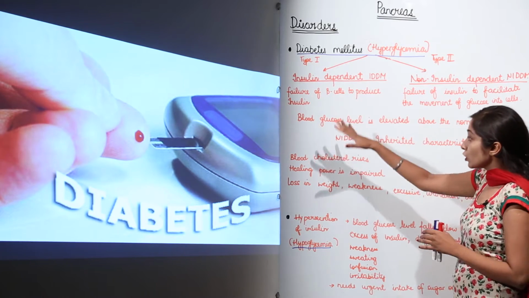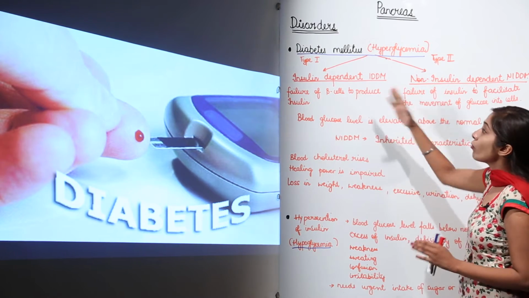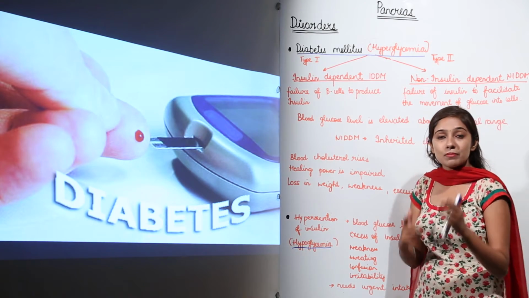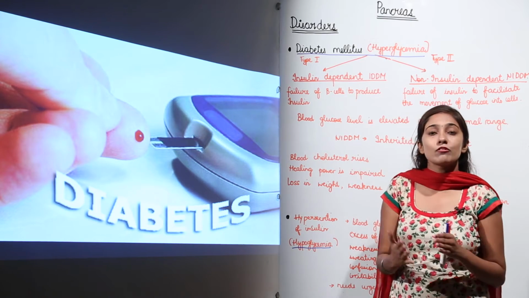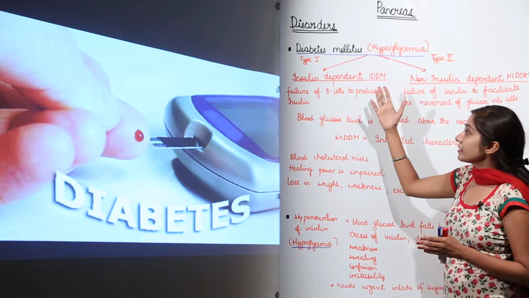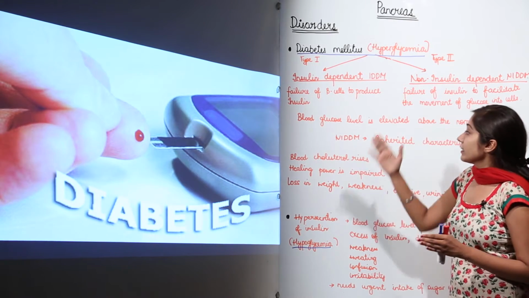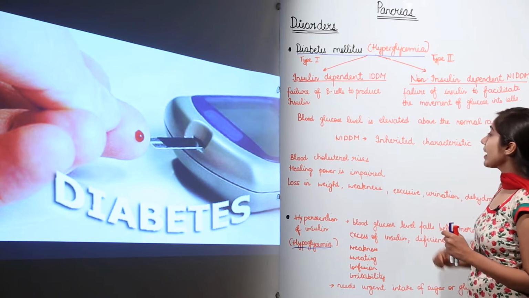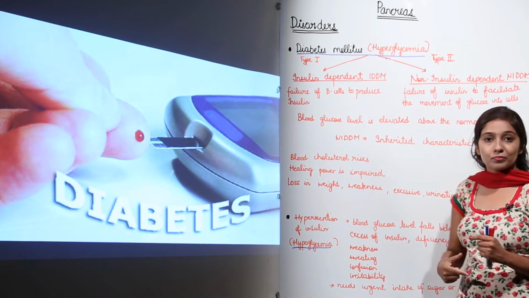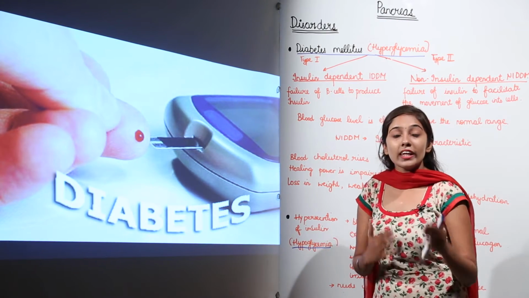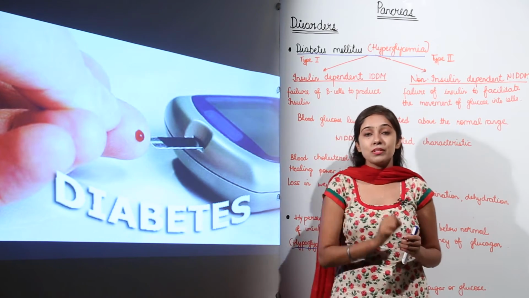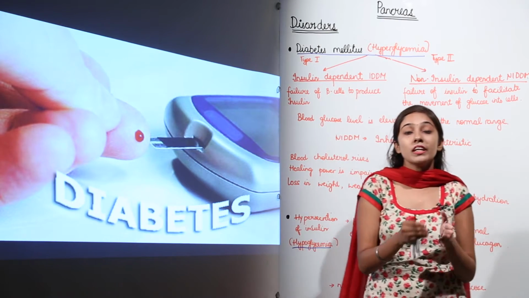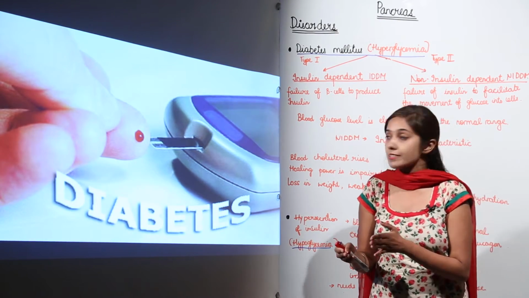So the blood glucose level, in both type 1 and type 2, is elevated above the normal range. In day-to-day life, you normally call diabetes mellitus sugar. But in case of NIDDM, this is actually an inherited characteristic. It is inherited from the parents. So when you are suffering from NIDDM, it means this trait has been inherited from the parents or the grandparents.